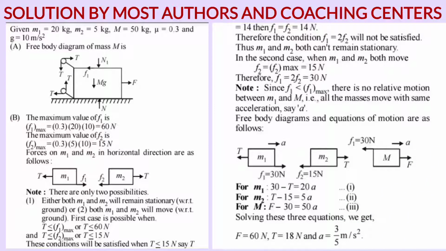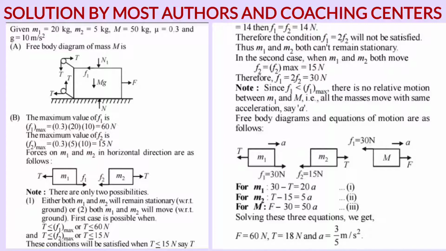Let us consider one case, that is T is equal to 14 Newton, then no motion is there, acceleration of each one is 0, and F1 is equal to F2, each being 14 Newton. Then F1 is equal to 2F2 condition is not going to be satisfied. Thus M1 and M2 both can't remain stationary. In the second case, when M1 and M2 both move, here F2 maximum value, that is the kinetic value, will come, that is 15 Newton, and here F1 is equal to F2, that is 30 Newton. Notice F1 is less than F1 limiting. It means there is no relative motion between M1 and capital M.